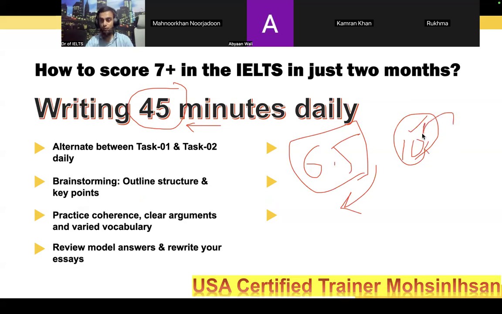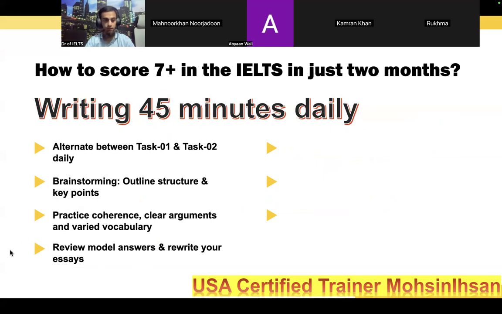And were those 10 essays properly assessed by someone, or by your AI, any source? You assess those essays, right? Your 4 paragraphs must be assessed, checked, and evaluated, right? And then you have to improve the weak points. You ask: I wrote this essay for IELTS, how much score and how much band, and what is the suggestion, right? And you will get the best outcome, the best result for that. And on a daily basis, if you reduce one weak point, 7 plus is in your hand for the IELTS writing section.